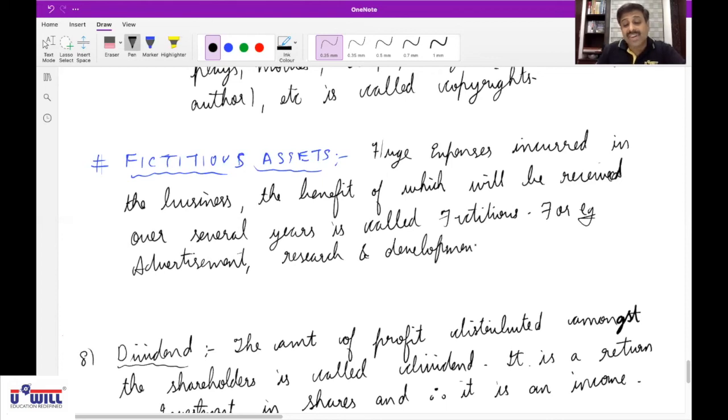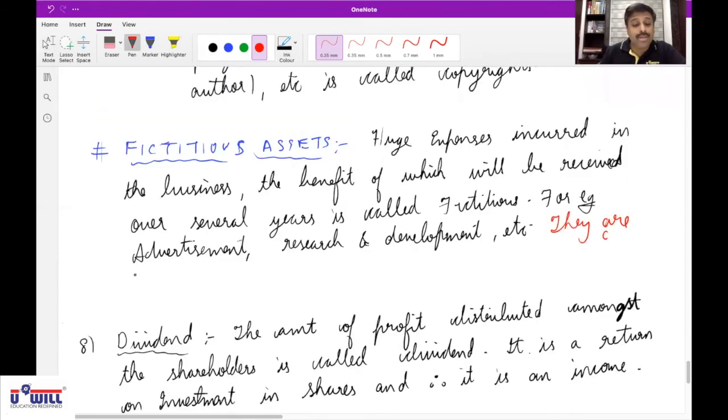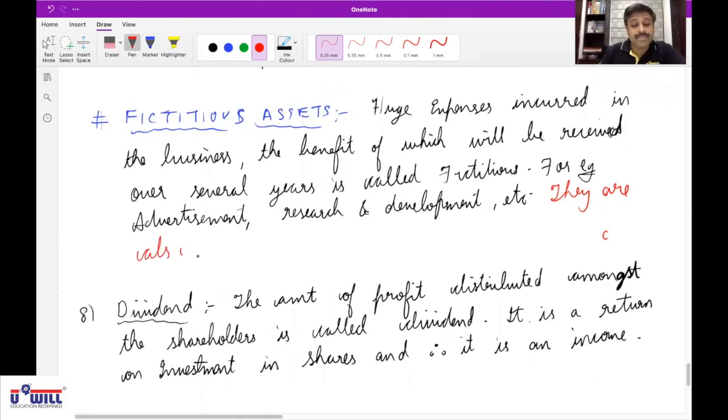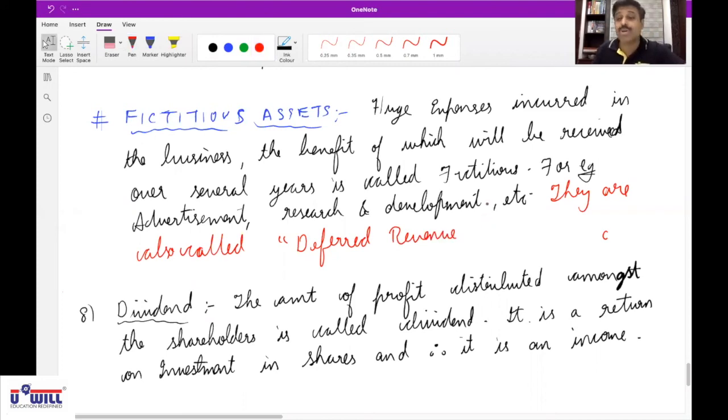They are also called deferred revenue expenditure. Write down this also. Deferred, D-E-F-E-R-R-E-D. Deferred means postponed, like your 12th standard exams are still postponed. So fictitious assets are also called deferred revenue expenditure. Keep this in mind.